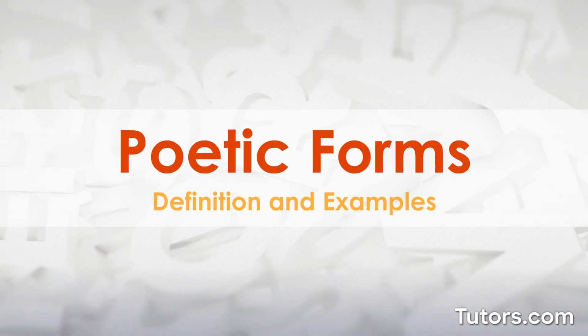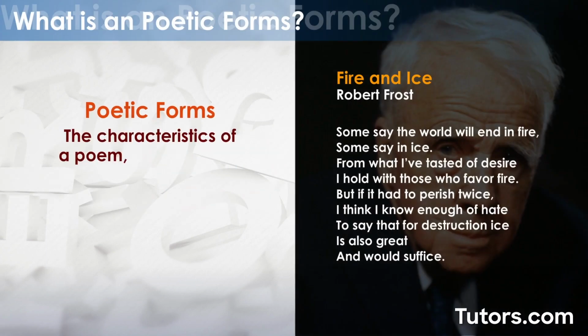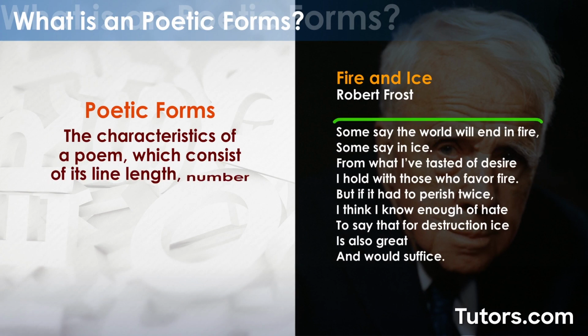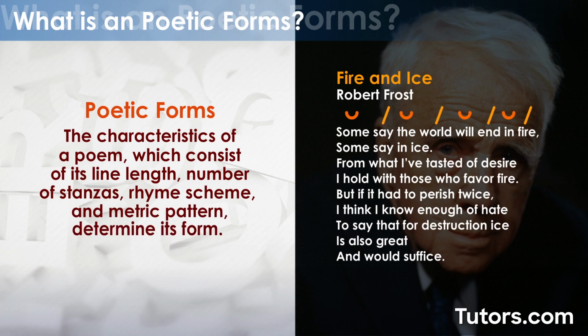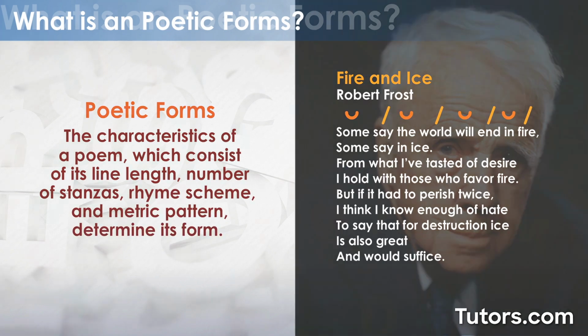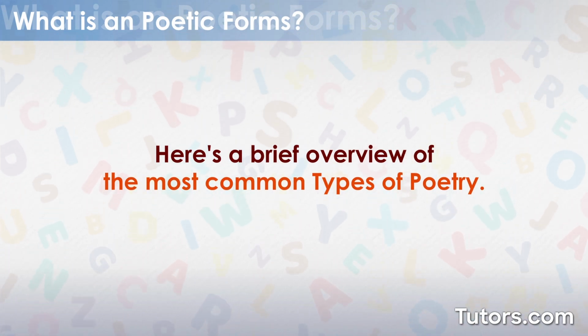Poetic forms. The characteristics of a poem, which consist of its line length, number of stanzas, rhyme scheme, and metric pattern, determine its form. Here's a brief overview of the most common types of poetry.